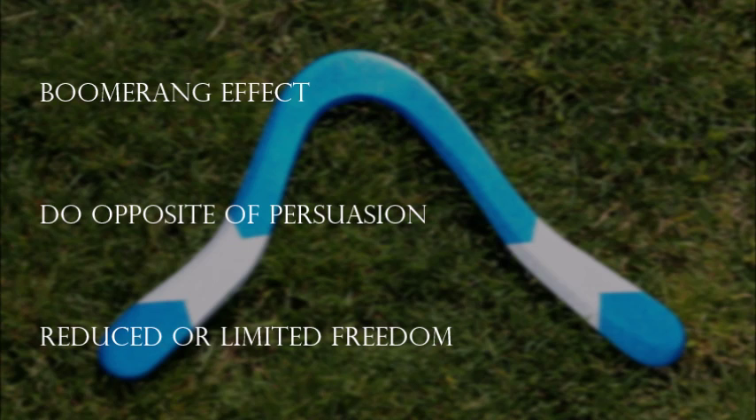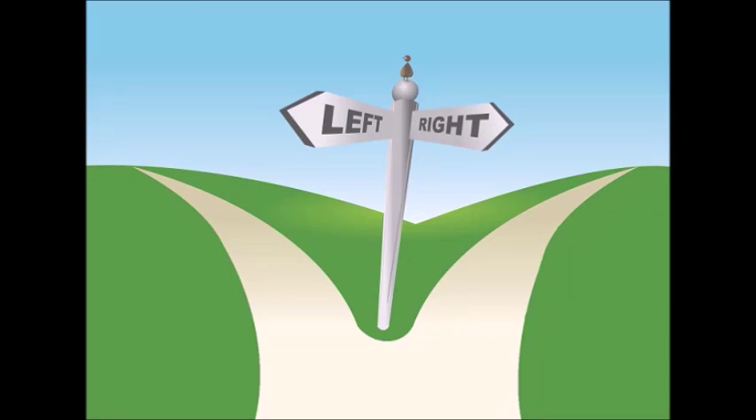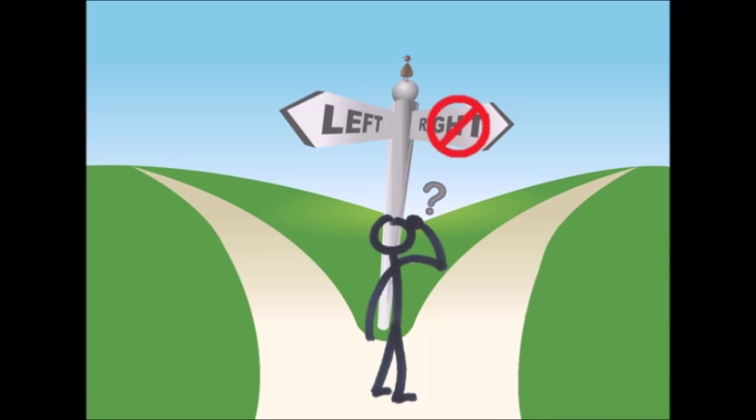This is because people don't like to have their freedom reduced or limited. If you forbid a person to do something, they would feel that their options are restricted. To relieve themselves of this feeling, they will want to do exactly that forbidden action. So let's say we have a crossroads and we ask someone to choose left or right. If we would restrict their choice by telling them they cannot go right, they will want to go right more badly than if we hadn't restricted their choice.